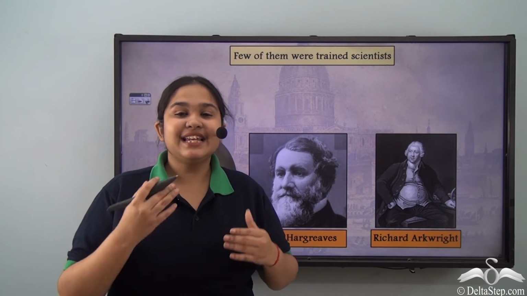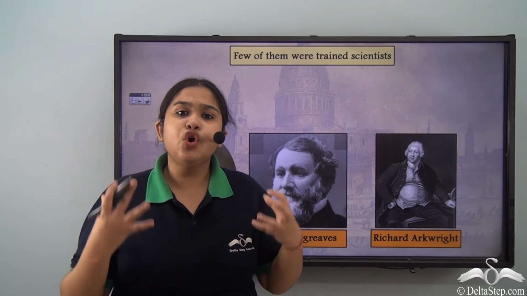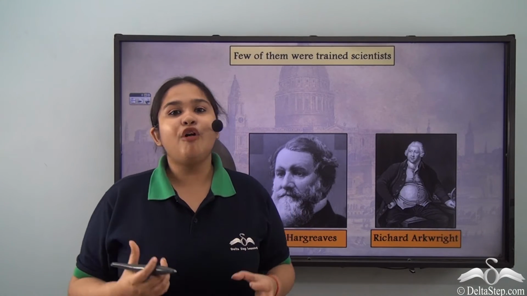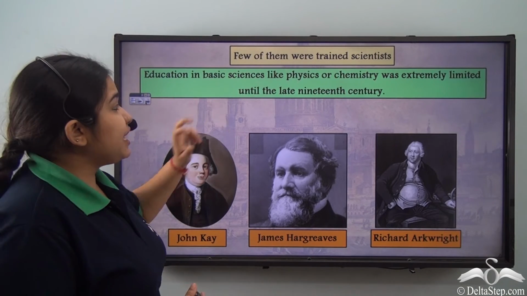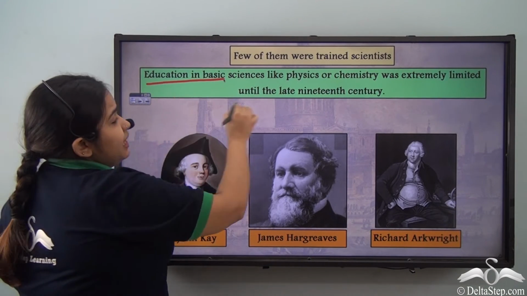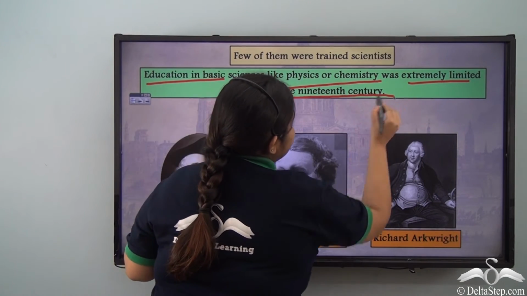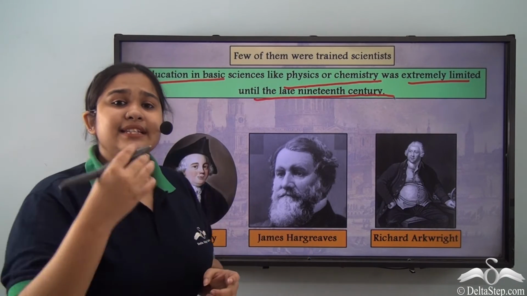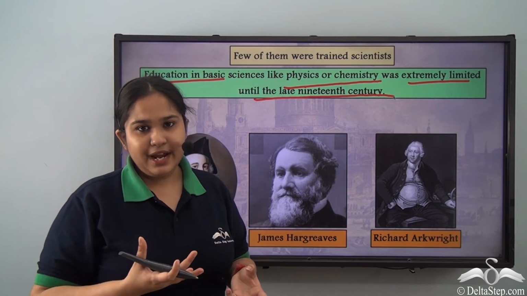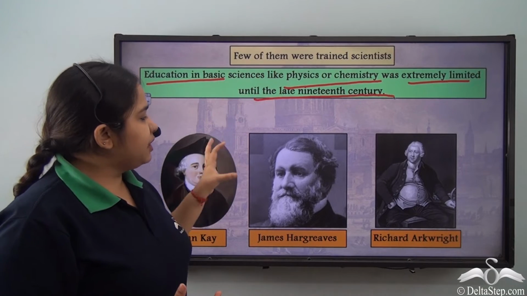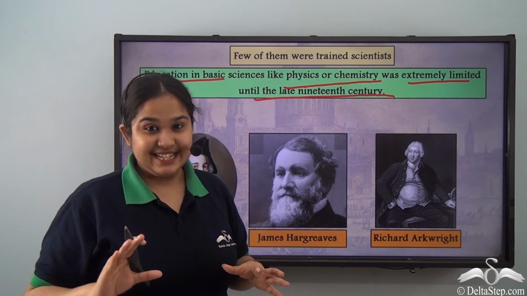These scientists came from backgrounds that weren't even close to the study of natural sciences. Why? Because education in basic sciences like physics or chemistry was extremely limited in the late 19th century. Limited in the sense that it was not even really pronounced at that point of time, right? These people we have spoken about were not trained scientists.